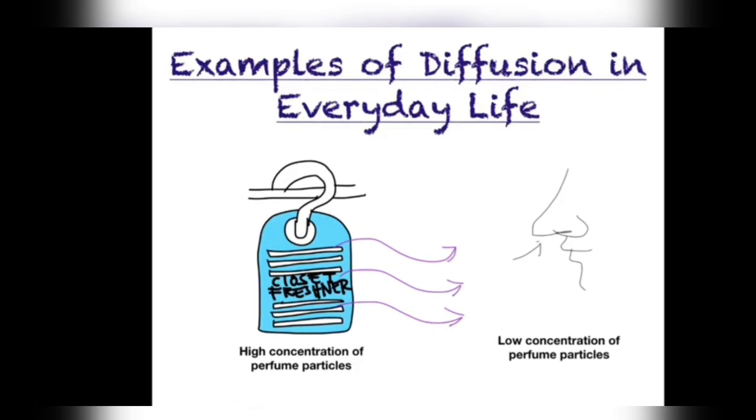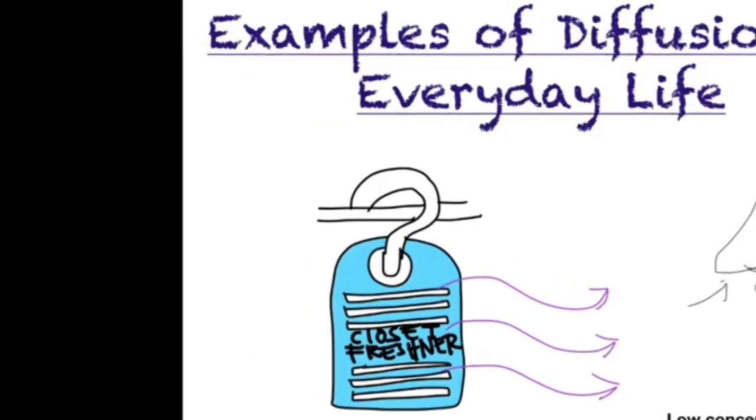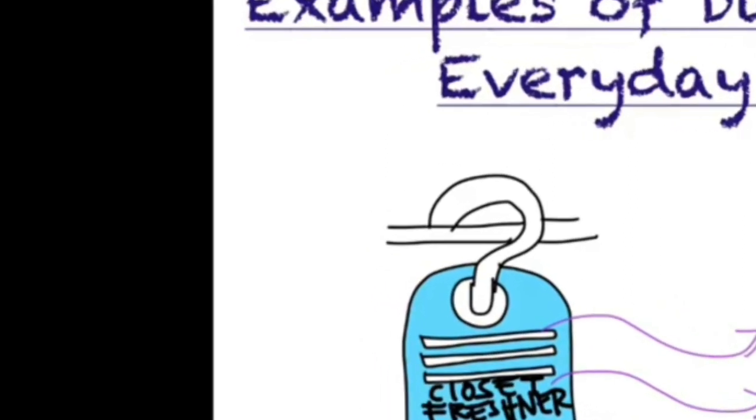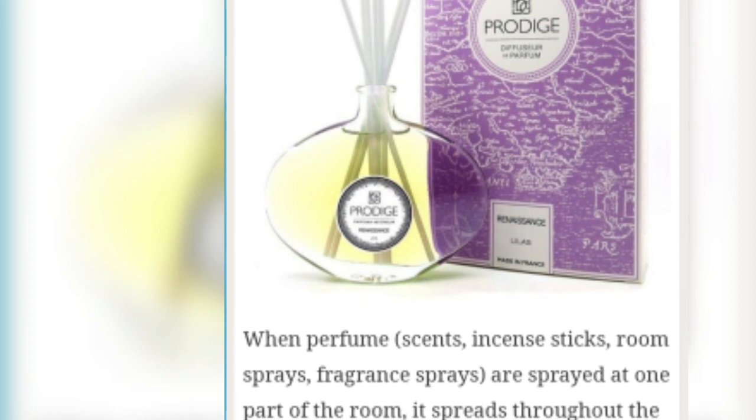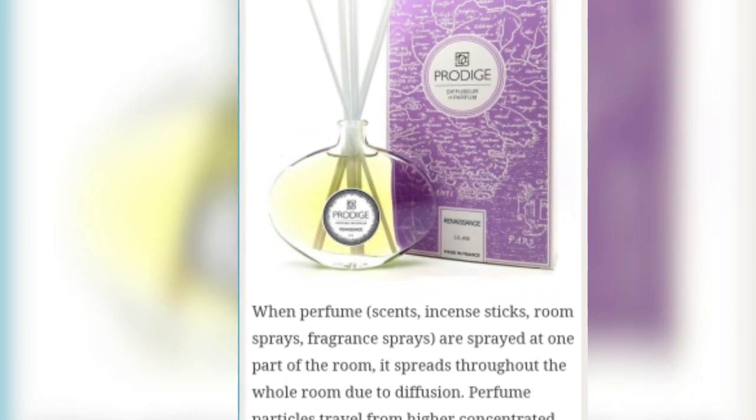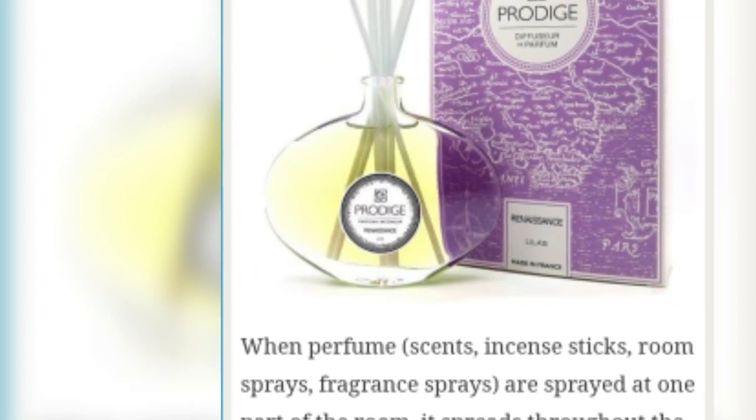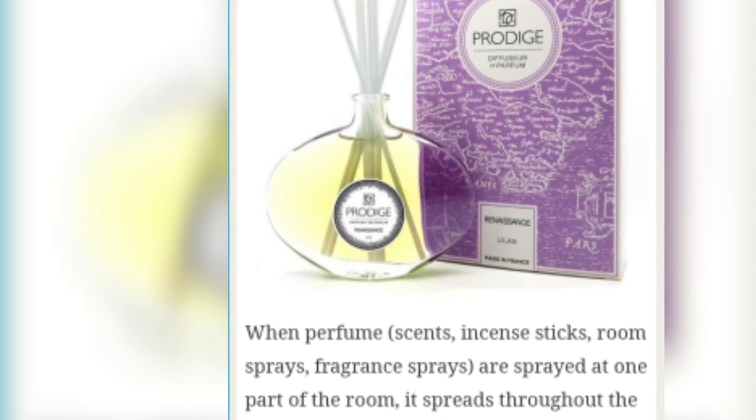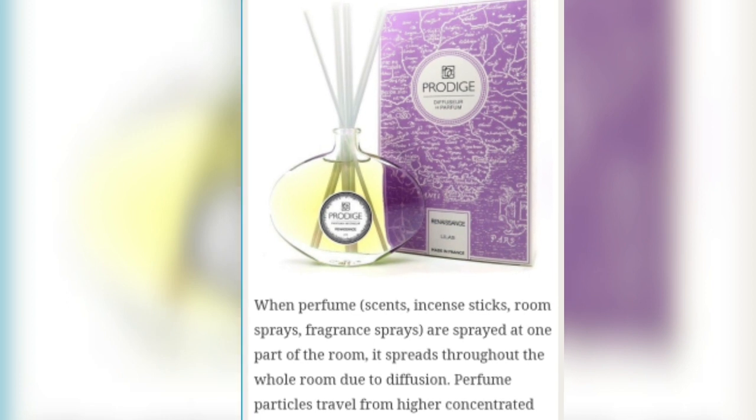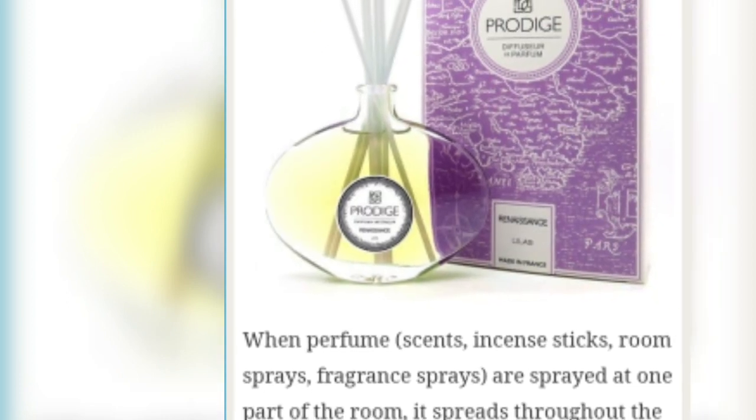Then also, when we talk about honey, a semi-solid, it gives examples. You can see diffusion in everyday life. I have just given an example, that is the incense stick and perfume. Any type of scent, incense stick, room spray, fragrance spray sprayed at one part of the room spreads throughout the whole room due to diffusion. The perfume particles travel from the higher concentration area to the entire room.